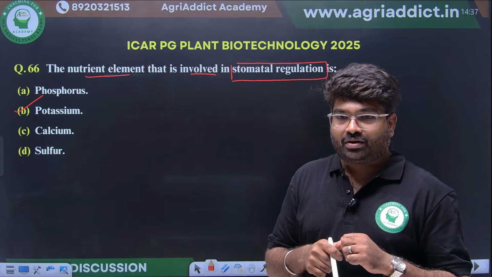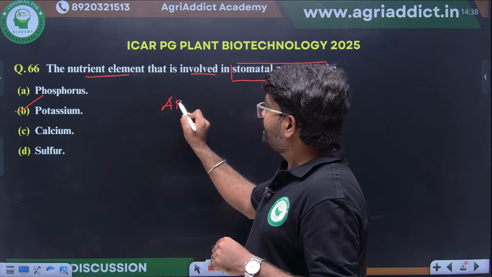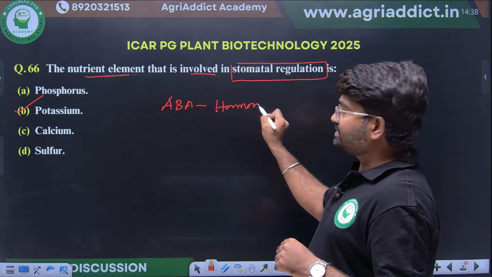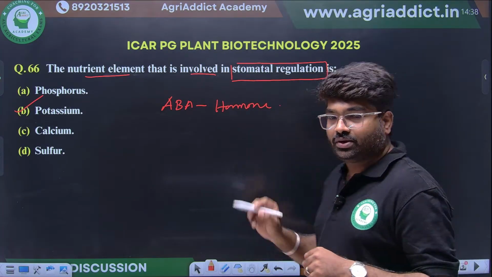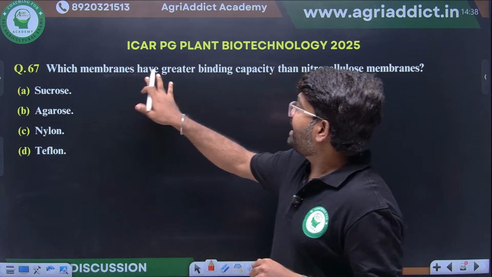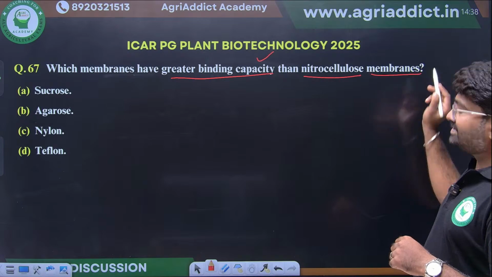Which will be the hormone? Auxin or cytokinin? Excellent. Abscisic acid is the hormone involved in stomatal regulation. Yes, very good. Next: which membrane has greater binding capacity than nitrocellulose membrane?